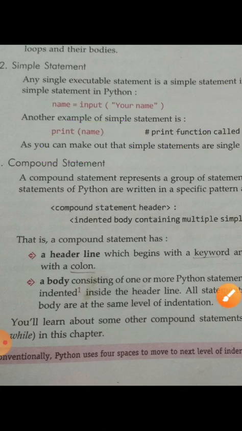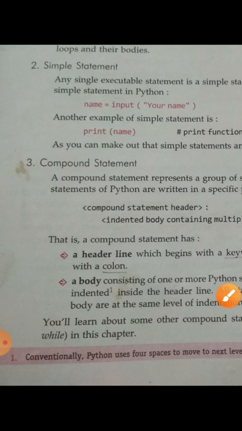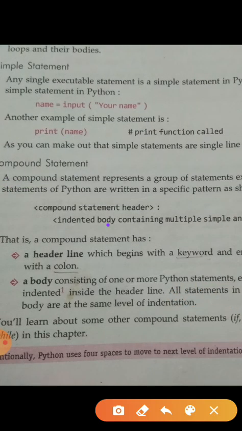Now the next one is compound statement. A compound statement represents a group of statements as a unit. The compound statements of Python are written in a specific pattern as shown below. Look at that, it is the syntax of a compound statement.